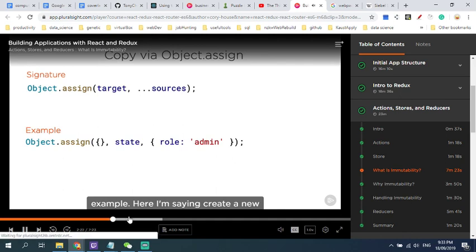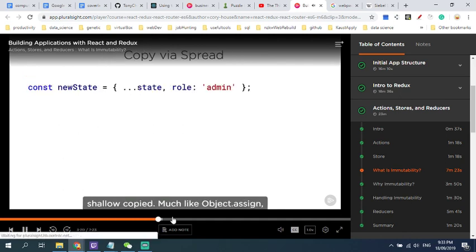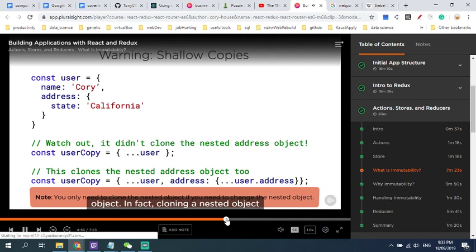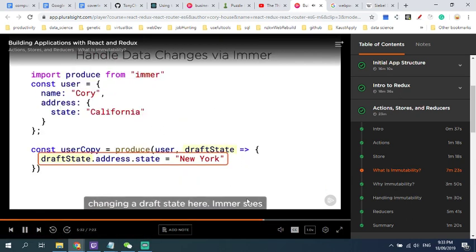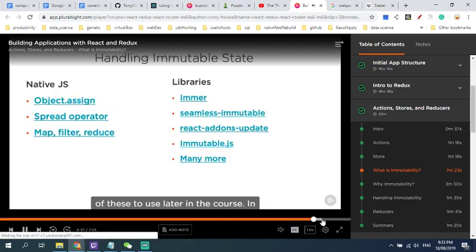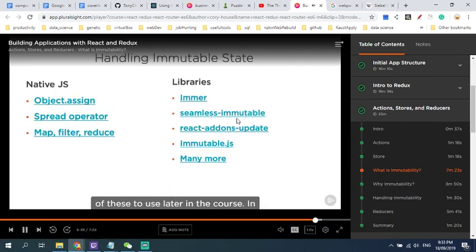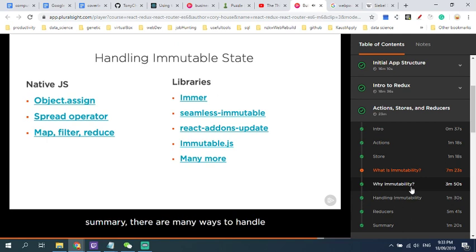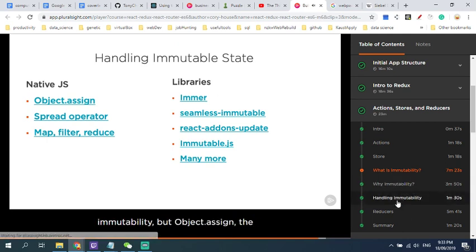Here I'm saying change it out. On the right is a shallow copy of the objects, but I'm changing a draft state here. If you want to handle immutability, you must clone state using these methods: Object.assign, the spread operator, and immutable friendly array functions like map, filter, and reduce.